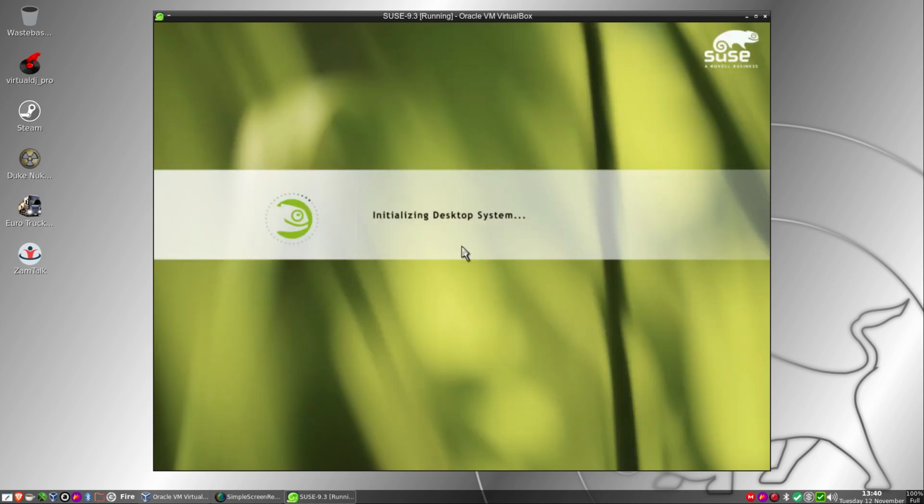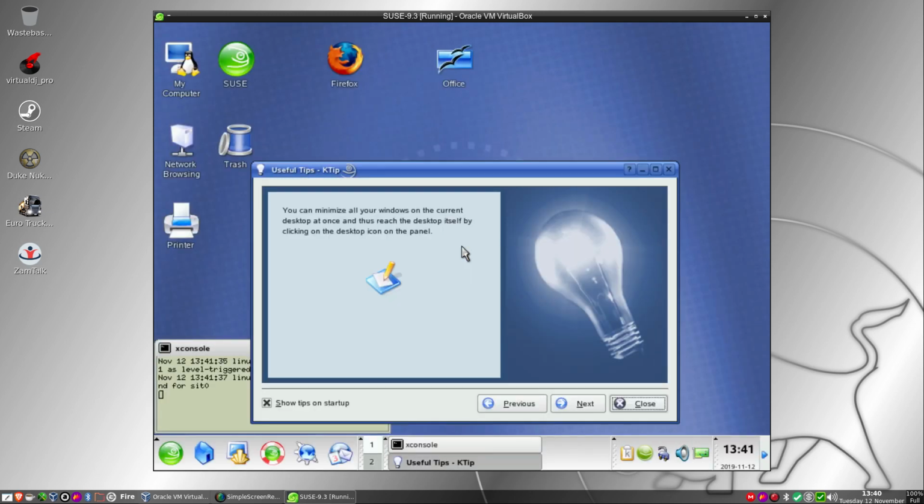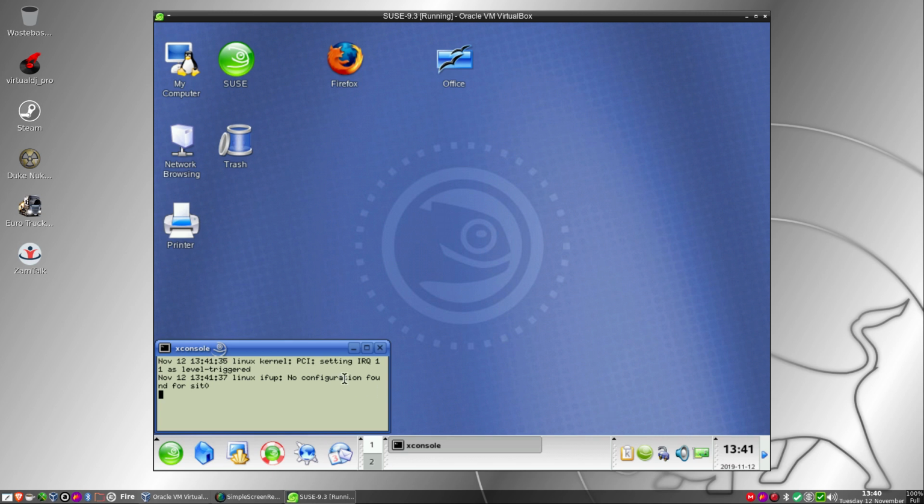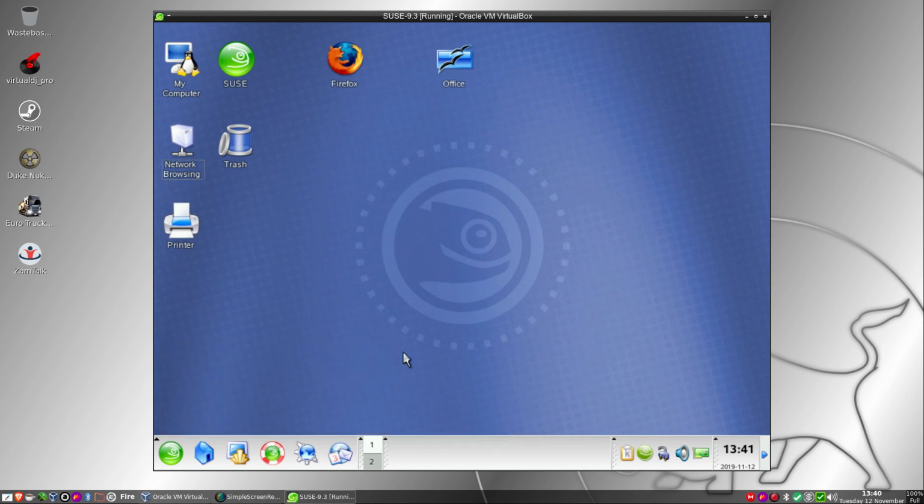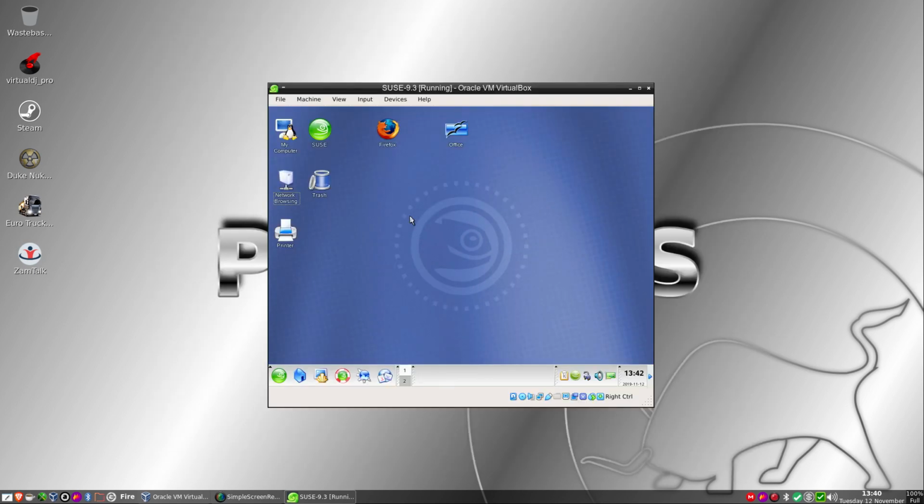Looks like I've got an old starting KDE, but I was just wondering why the old thing didn't work. Okay, no configuration for 6.0, but it looks like now we can actually see what's happening in the window.